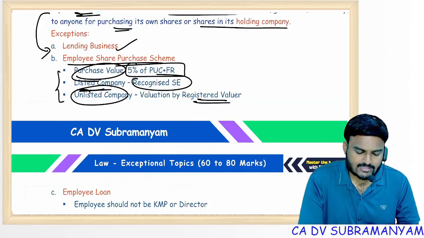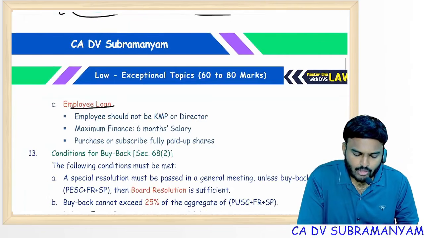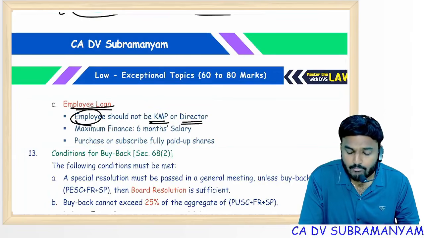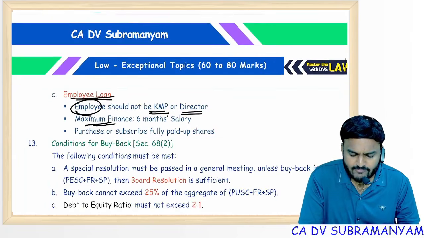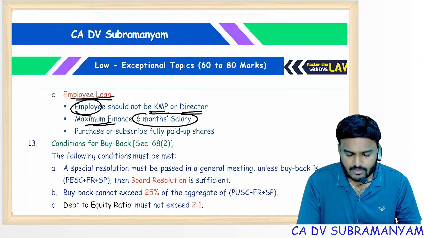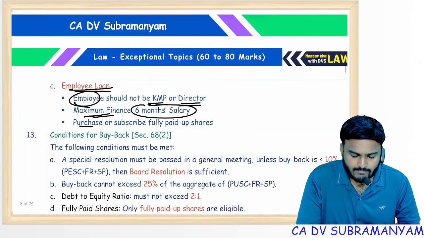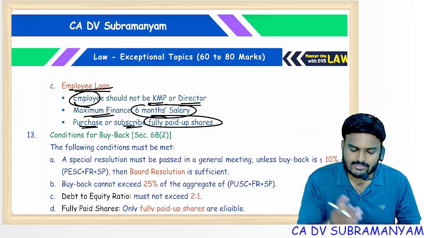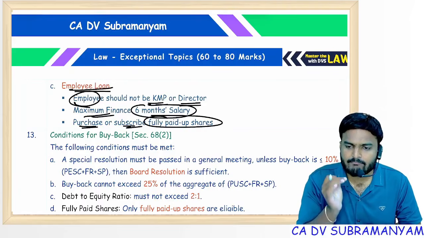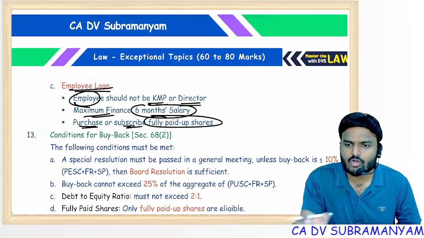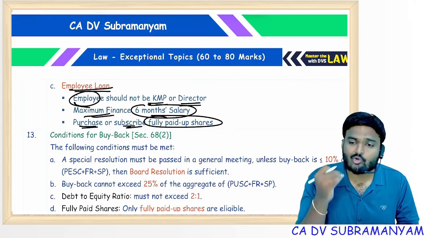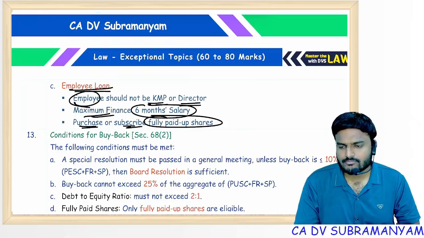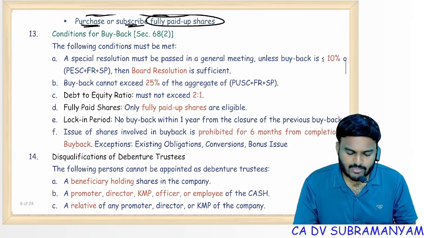So these are the conditions for employee share purchase scheme. Employee loan, first of all, employee should not be KMP, employee should not be the director. Maximum finance 6 months salary. What is the maximum finance? 6 months salary. Purchase or subscription must be fully paid up shares. If loan exceeds 6 months salary, or with that money if he is acquiring partly paid up shares, then this benefit will not come, this exception will not come. General rule is applicable.